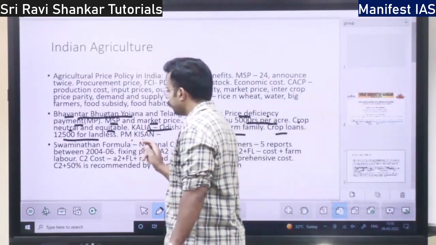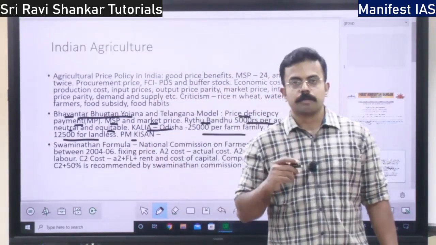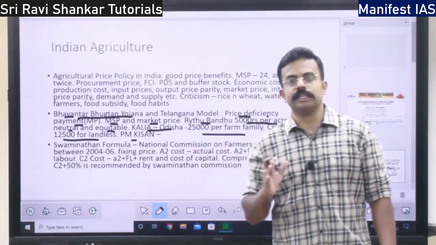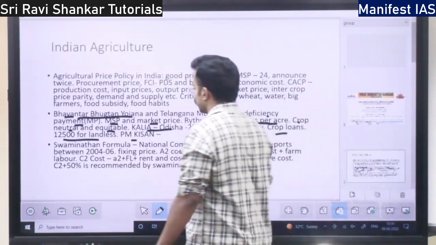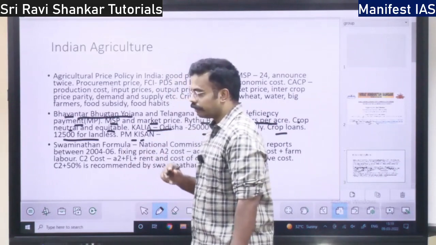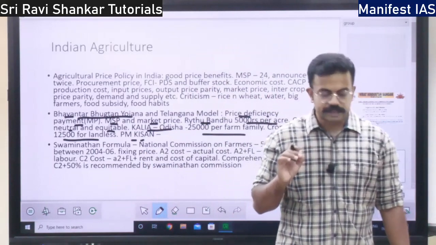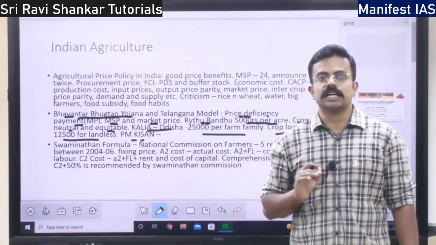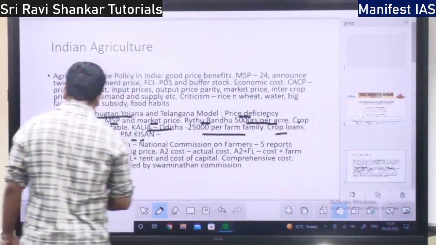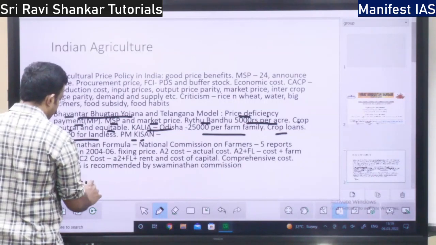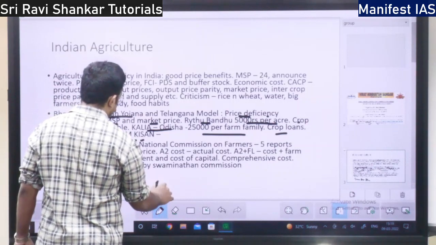Apart from this, you have PM Kisan. Under PM Kisan, 6,000 rupees is provided in three installments per year for every farmer. So the PM Kisan scheme is also a market support or income support scheme for the farmers. Whether all these schemes, income support and market support, fall under the World Trade Organization Agreement on Agriculture, there is a threshold. There I told you there are three boxes: green box, blue box, and amber box.